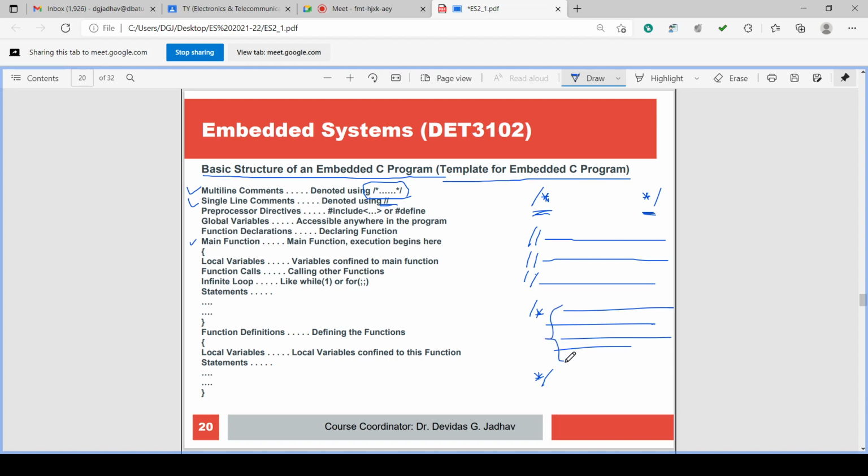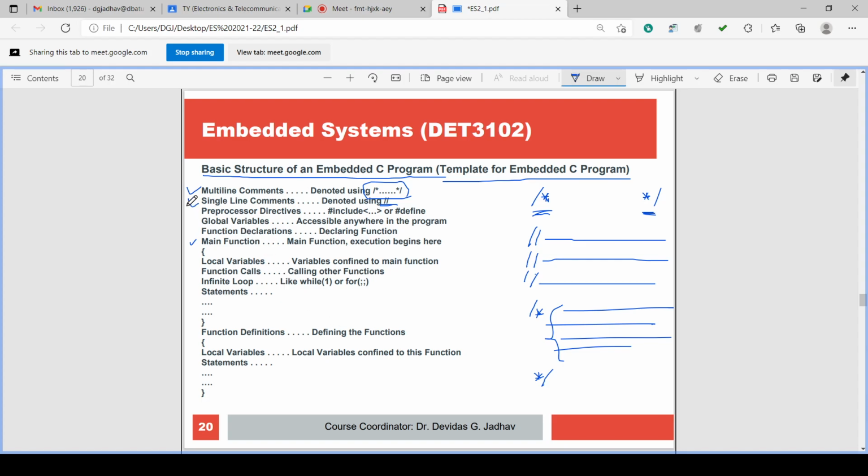Comment is also used for debugging. If a large program is there and in that program some error is coming in a certain line, then you can comment that line and check whether the program is running correctly or not.